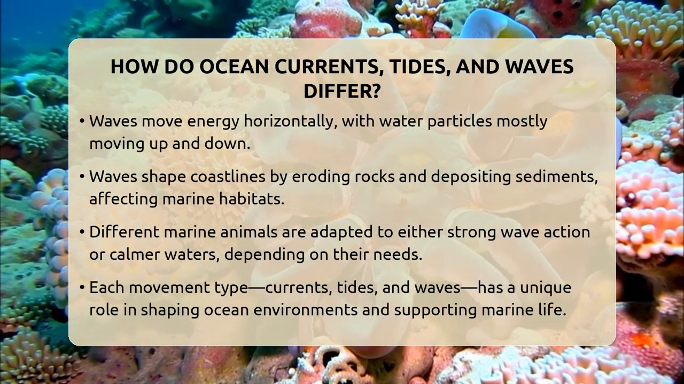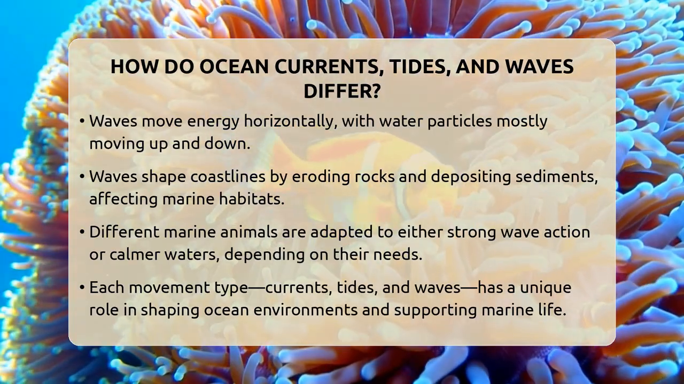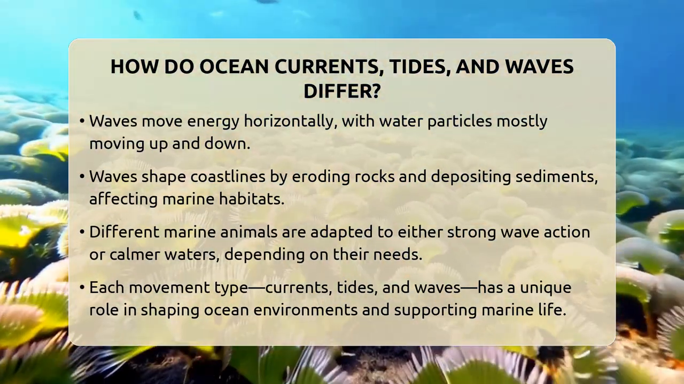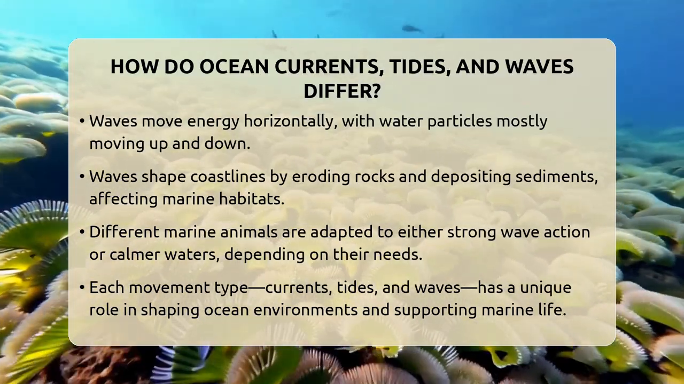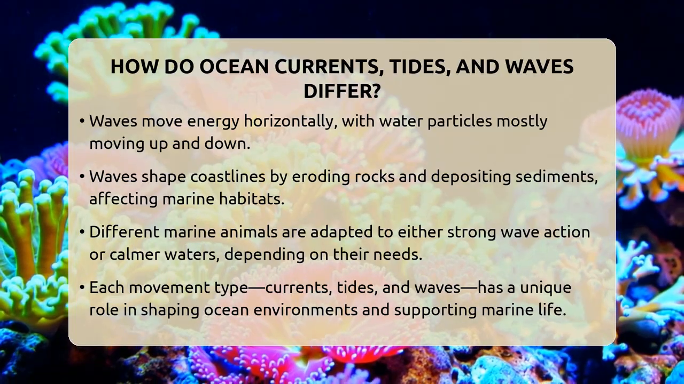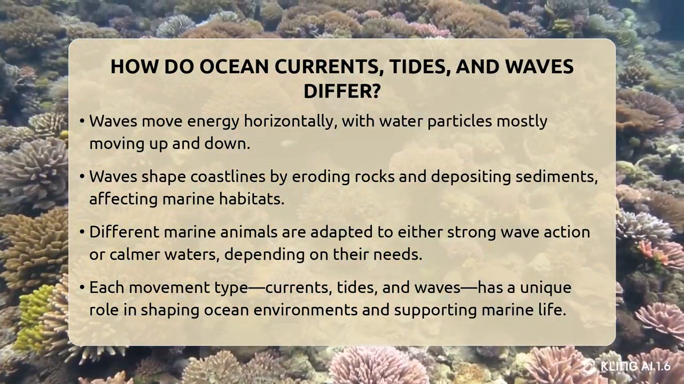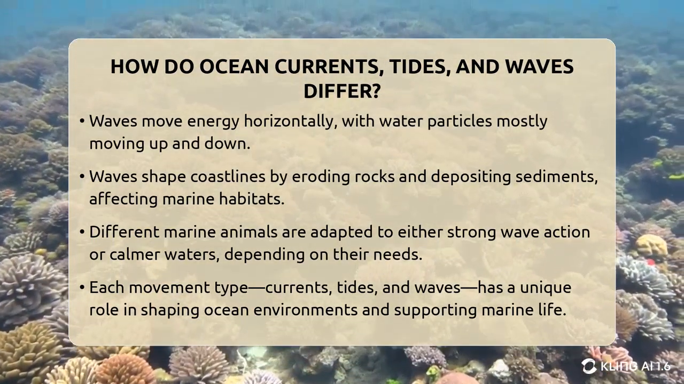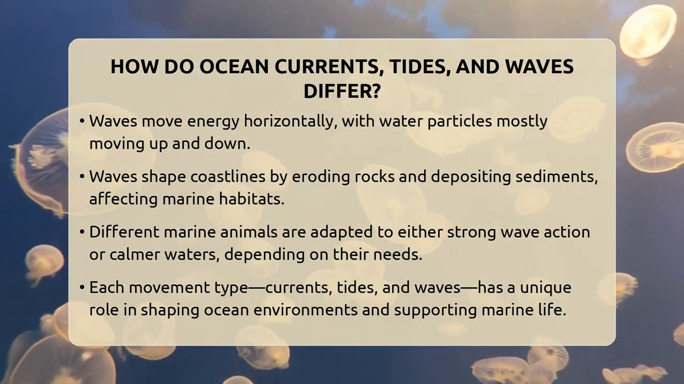So, in simple terms, ocean currents are large horizontal flows that move water and marine life across the ocean. Tides are predictable vertical rises and falls caused by the gravity of the moon and sun. Waves are surface oscillations created by wind energy that move across the water. Each one plays a different role in shaping the environment and helping marine creatures survive. Understanding these differences helps us see how dynamic and lively our oceans really are.